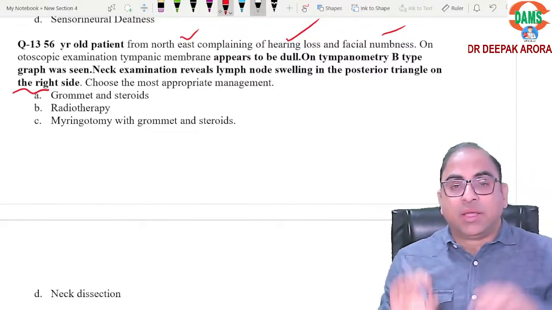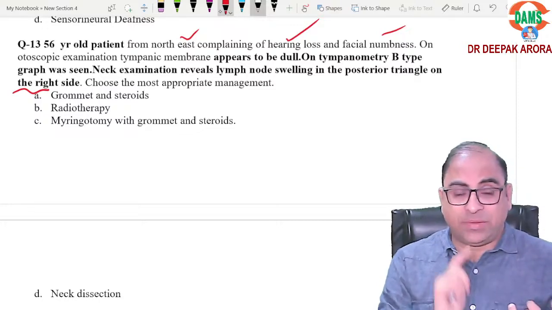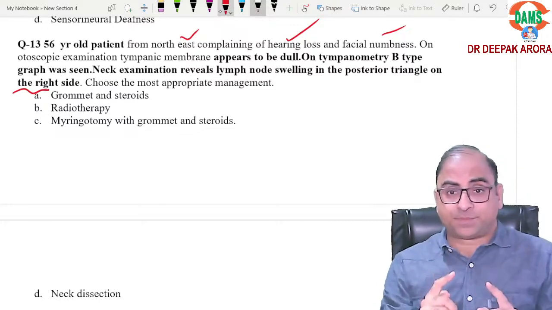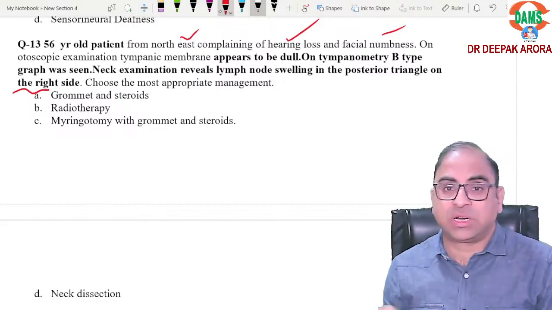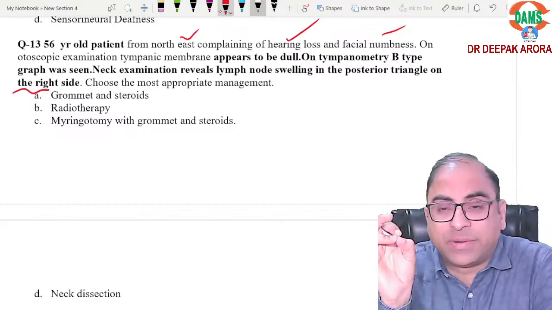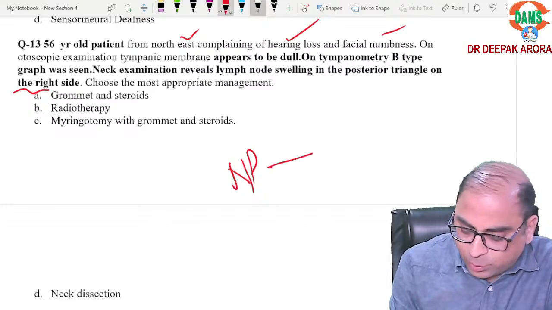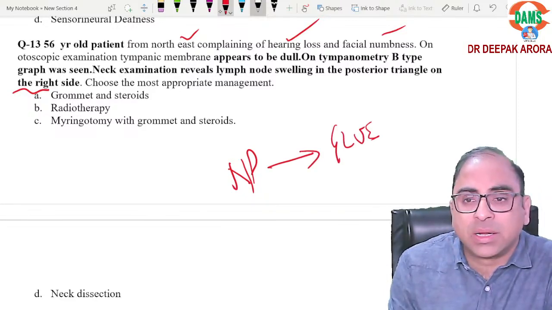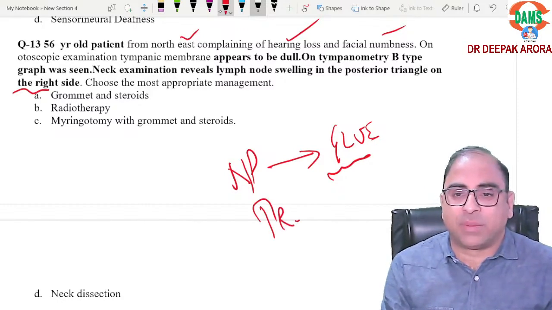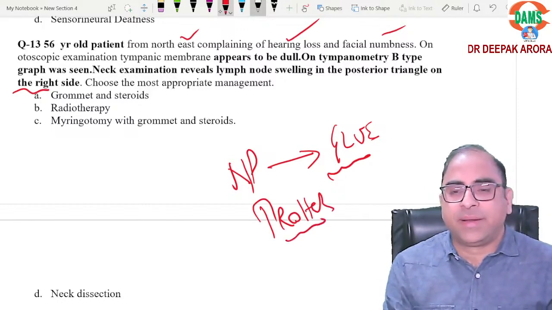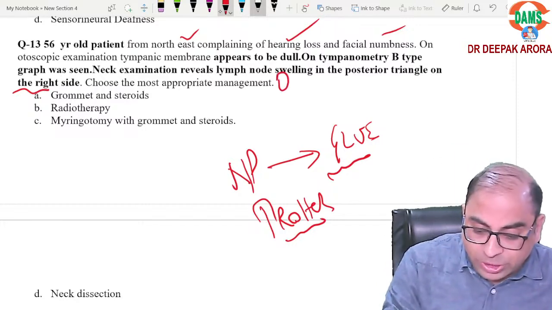What is the keyword? If you remember, बेटा, मेरी बातें आपको अगर याद हैं: unilateral foul smelling nasal discharge, foreign body; unilateral cervical lymphadenopathy, nasopharyngeal carcinoma, आना ही आना है; angiofibroma, nasopharyngeal carcinoma. So diagnosis is nasopharyngeal carcinoma leading to glue ear. Examiner can ask you investigation of choice. We are talking about Trotter's triad. So investigation of choice should be MRI, but the examiner is asking you most appropriate treatment.